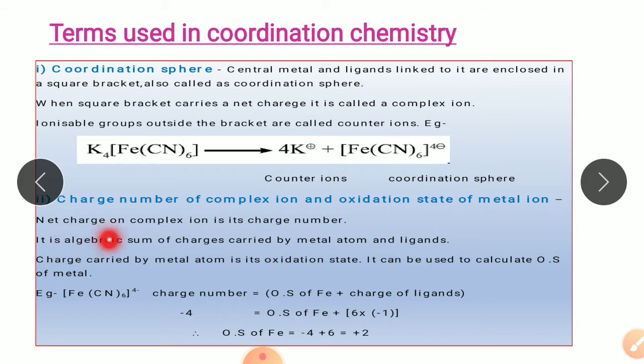And this charge number is calculated by adding the charges carried by the metal atom and the ligands. Now we know the charge carried by the metal atom is nothing but its oxidation state, and this oxidation state can be used to calculate the charge number of the complex ion also.